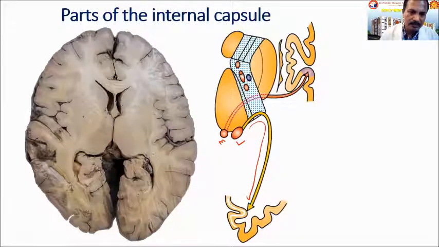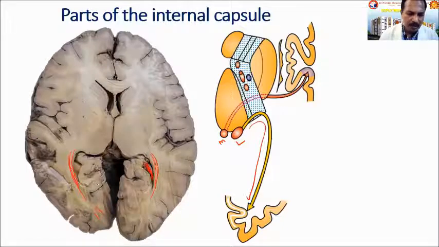And here in this section, we can see the sweeping fibers, which are present in the lateral wall of this. You can see here the ventricle. This is the posterior horn of the lateral ventricle. So it is passing through the lateral wall of the posterior horn of the lateral ventricle. That is the optic radiation, which is going to area 17, that is the visual cortex, the primary visual cortex.